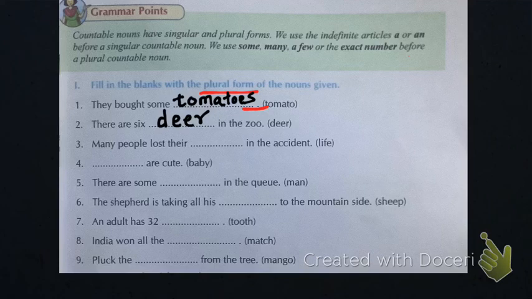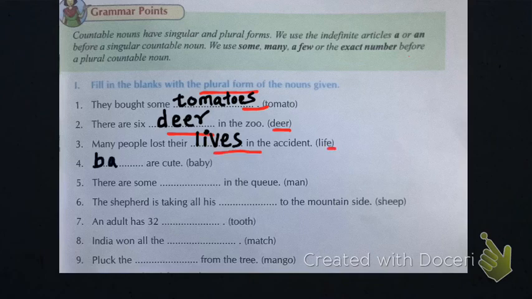Then there are six deer in the zoo. There are some nouns we cannot change. Either we can write in plural or singular form. If you write one deer, it will be deer. If you write six deer, again it will be deer. So deer will not change from plural to singular. Many people lost their lives in the accident. So here life is singular and lives is plural. To change from singular to plural, we have deleted fe and added ves.